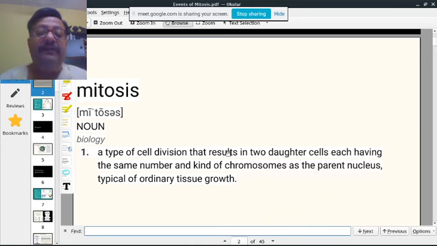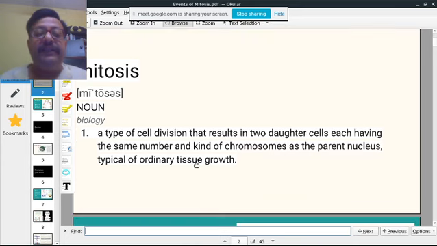So like I said, mitosis is a type of cell division. Can you see this hand moving? Yes, sir. Okay, that's fine. So mitosis is a type of cell division that results in two daughter cells, each